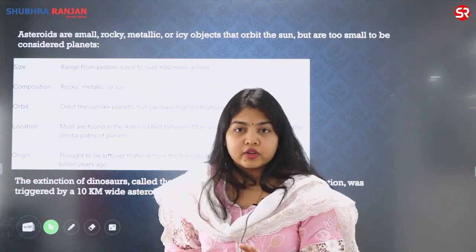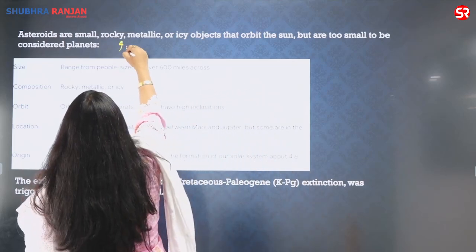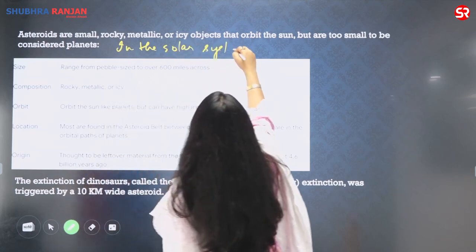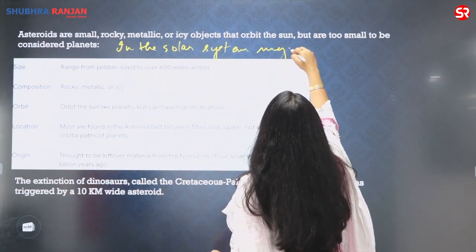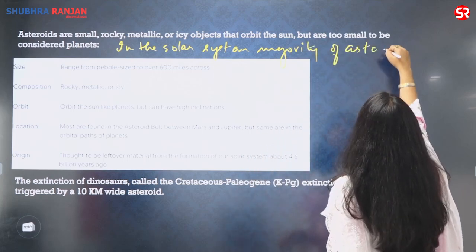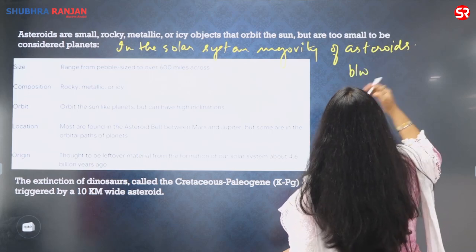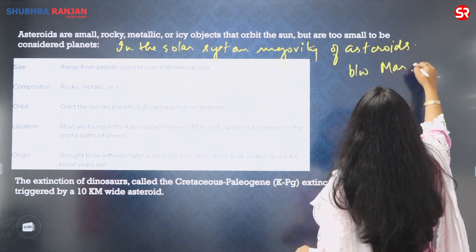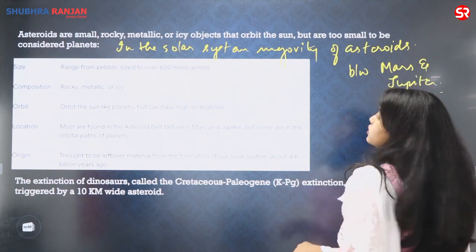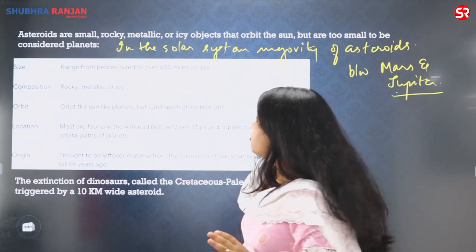In the solar system, you can add to this, the majority of the asteroids are found between Mars and Jupiter, which is also called the asteroid belt. Introduction done. Let us move towards the body of the question.